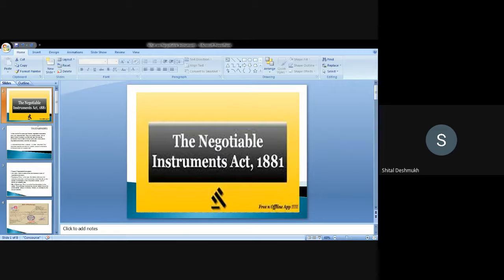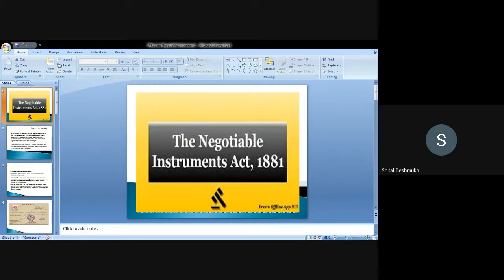Actually, this act is very important, but sometimes students get confused regarding the parties in the Negotiable Instruments Act. So we will see this Negotiable Instruments Act, 1881. This act came into force in 1881.